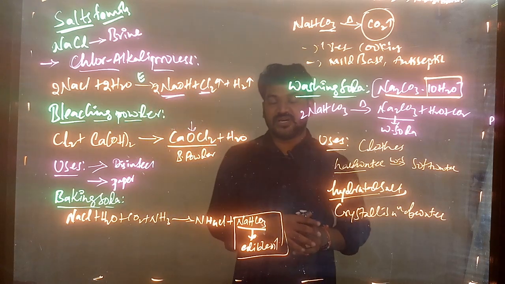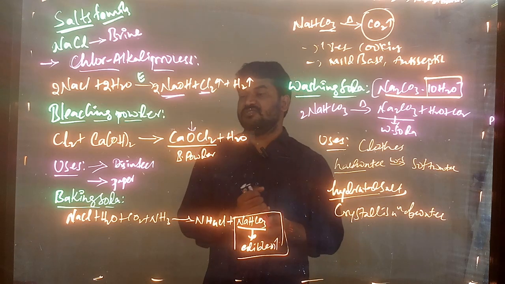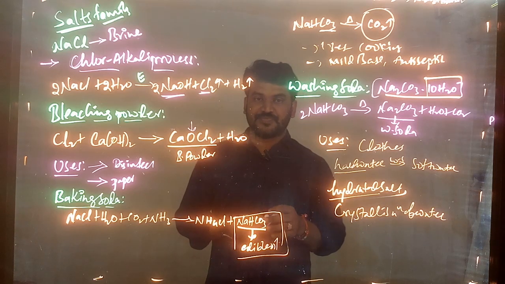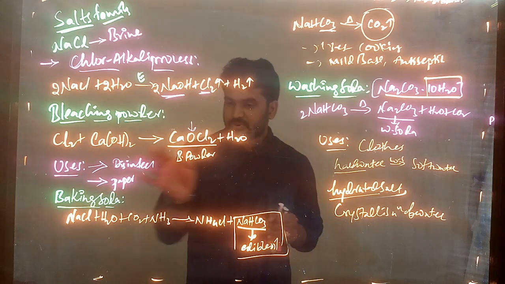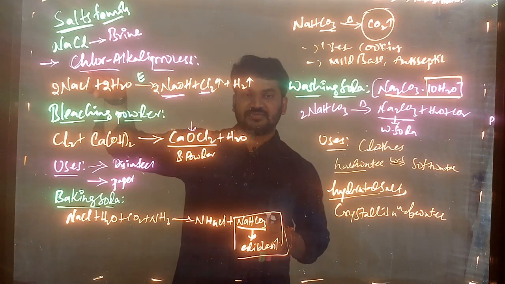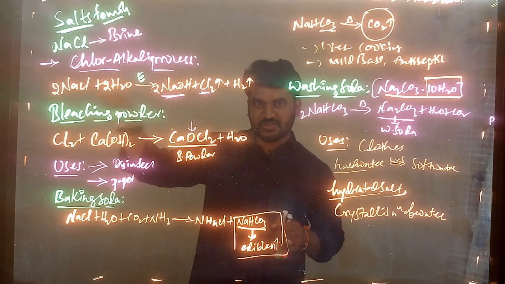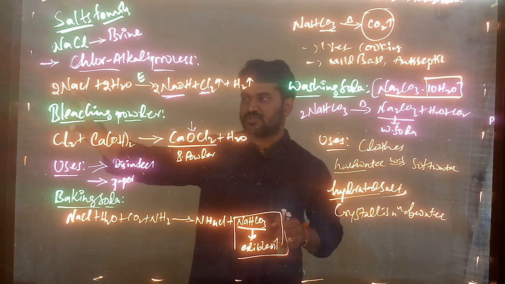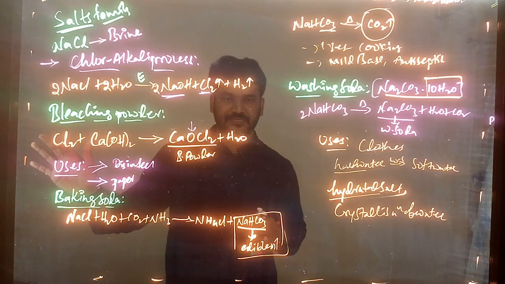Now in exams or when writing notes, if they ask for bleaching powder preparation, you should write the bleaching powder equation along with the earlier equation. First write the first equation, then go to this one. That means you should write two reactions, right?